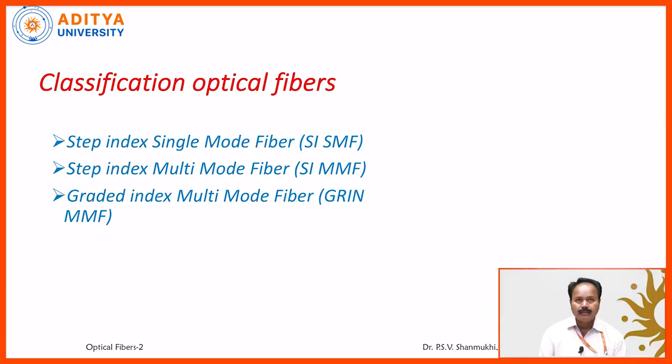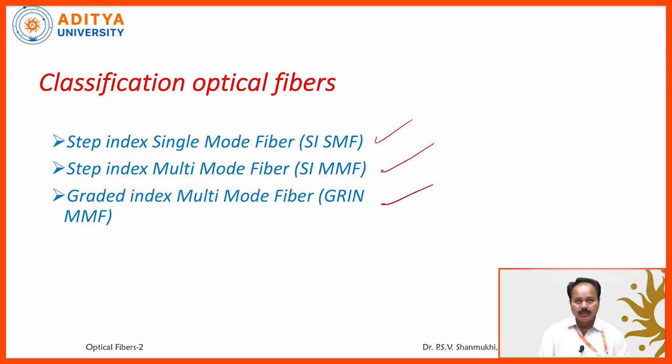That's why, based on the index profile, optical fibers are classified into three categories. Initially, we classified optical fibers into two categories, single mode fiber and multi-mode fiber. Based on the index profile, now all are classified into three categories. What are those three? Step index single mode fiber; step index multi-mode fiber; graded index multi-mode fiber.